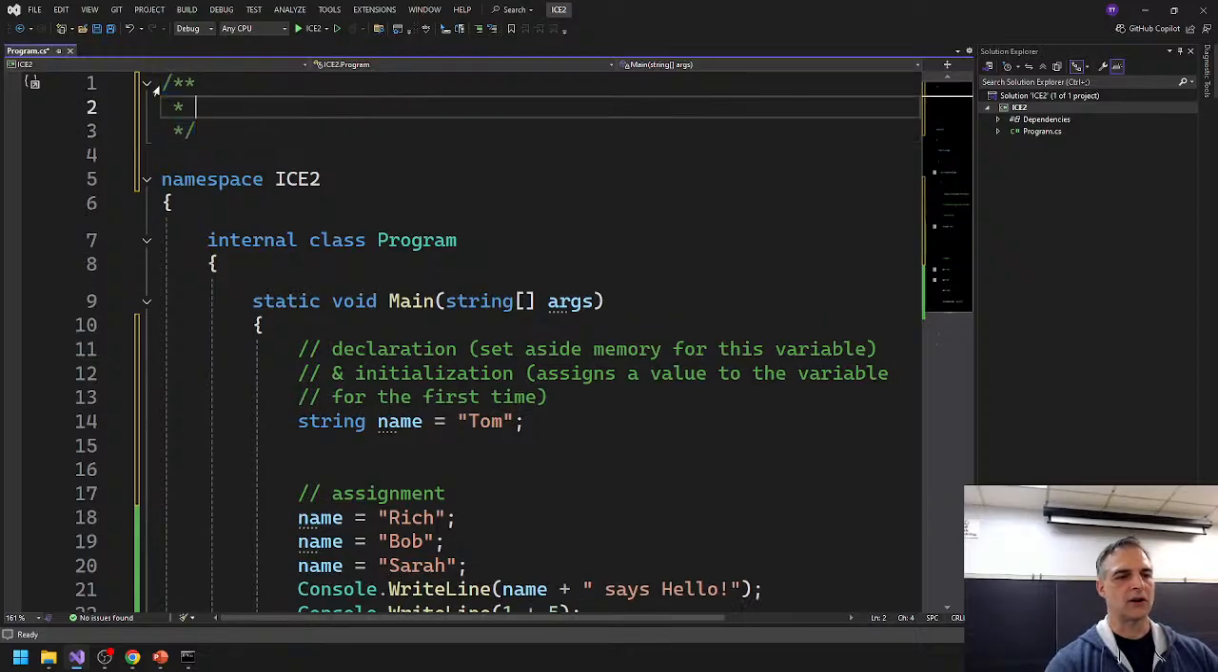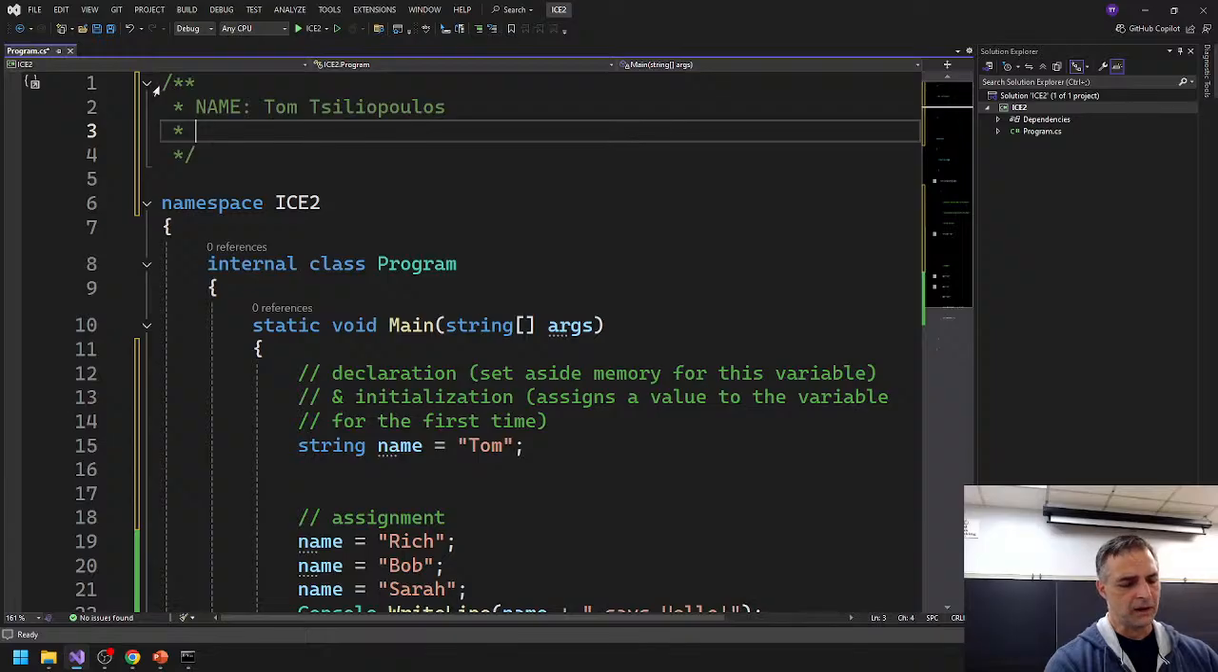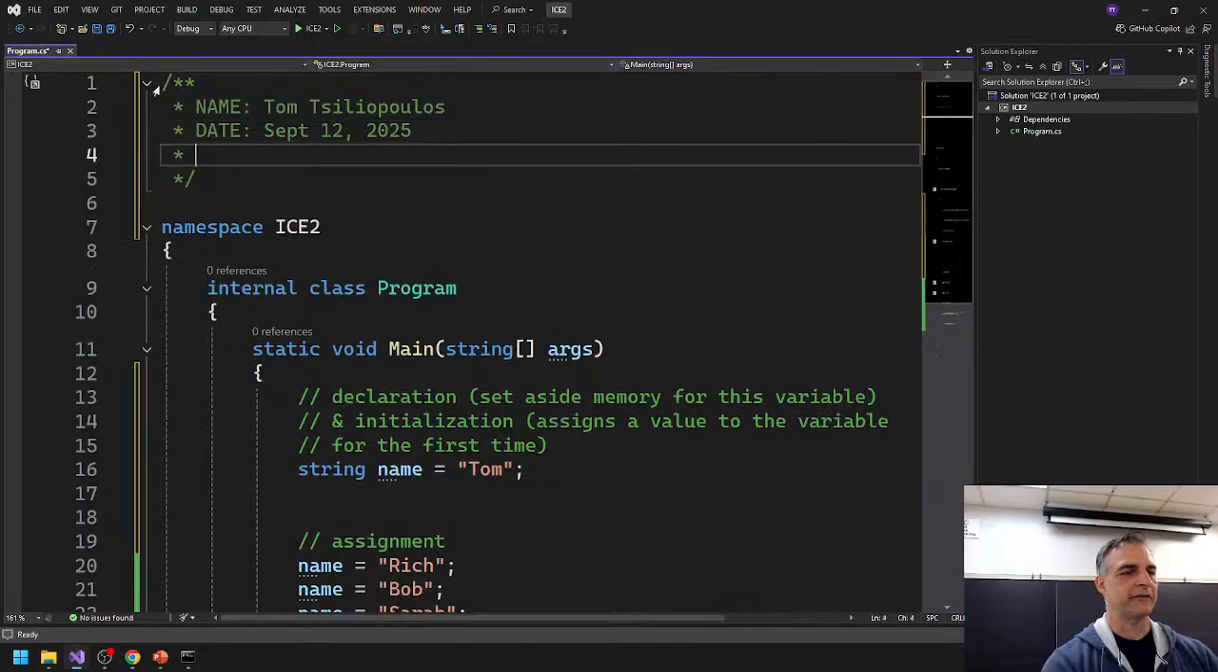You put 2 stars or a star at the top, and then you can put your name, something like Name: Tom. You can put in the date if you really want to, in all caps. I'm using all caps today for some reason, I don't know why. September 12th, 2025, and then the course, COMP1115. You can do all that kind of stuff, and this is an example of a multi-line comment. And there's more of this that we're going to learn about.